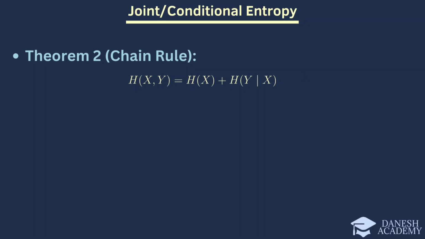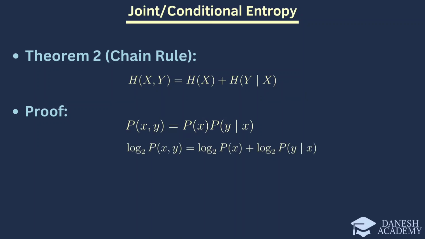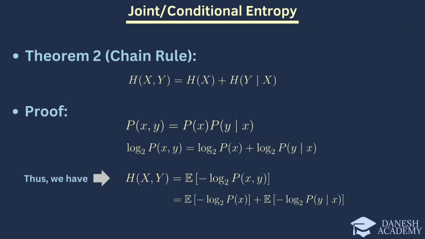To understand why this is true, we start with the joint probability. By taking the logarithm, we have this equation. Now, the joint entropy is defined as the expected value of the negative logarithm of the joint probability. By substituting the logarithmic identity, we get this equation, and then this separates into two parts. Thus, the chain rule for entropy is proven.